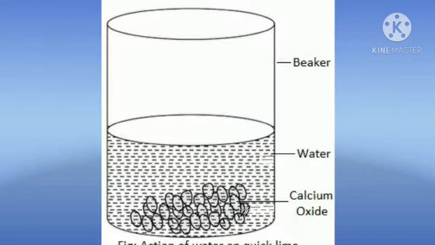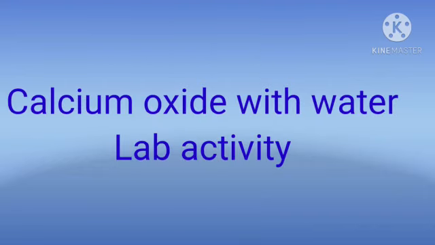So we take a beaker, take water in the beaker, and add calcium oxide to the beaker. It produces calcium hydroxide and so much heat. A solution of slaked lime produced in the reaction is used to whitewash walls. Calcium hydroxide reacts slowly with the carbon dioxide in air to form a thin layer of calcium carbonate on the walls. It gives a white shiny finish to the walls. Now you observe the lab activity of calcium oxide with water, children.